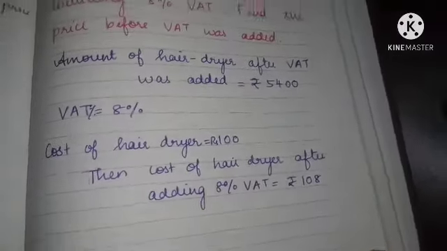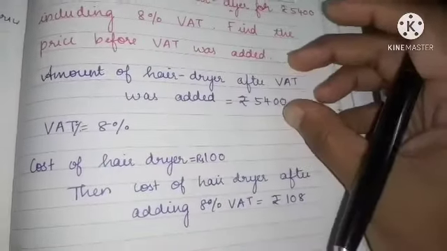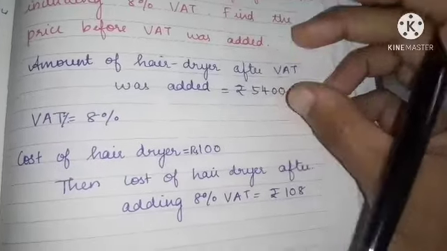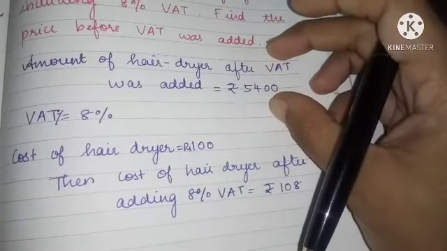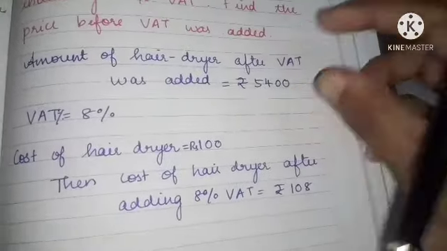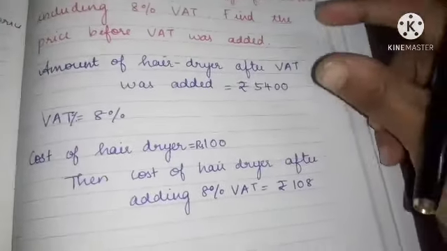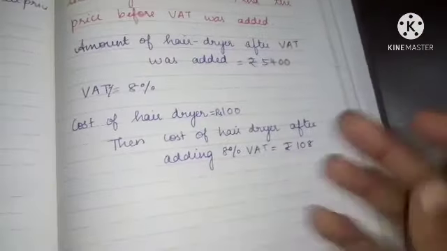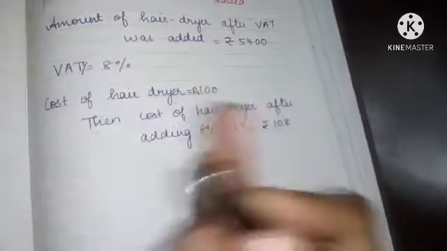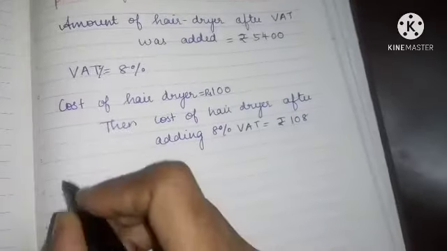Here, what is the cost of the hair dryer after VAT is added? 5,400 rupees. So we should find the cost. For 1 rupee how much it is, then for 5,400 rupees how much it is, that we should find. I am going to write it in a reverse manner.